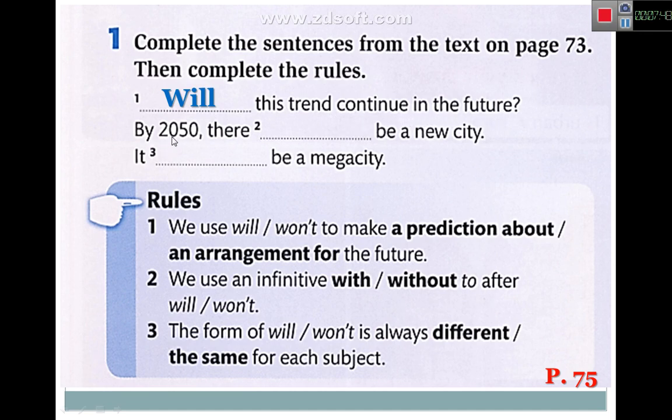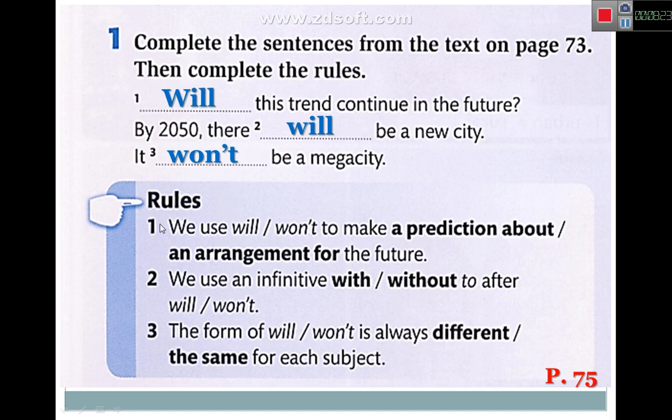And this, by 2050, there be a new city. There will be a new city. Okay. And then number 3, it be a mega city. What? It won't be. It won't be a mega city. Okay, won't be, the negative. This one is the question, this is the positive, and this is the negative form. Okay, the form of the sentence. You know, there are 3 forms: question form, positive form, and negative form.